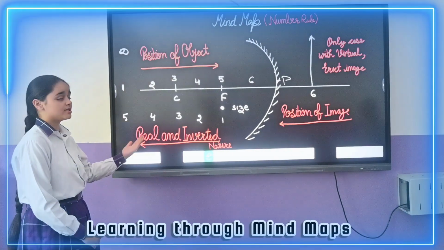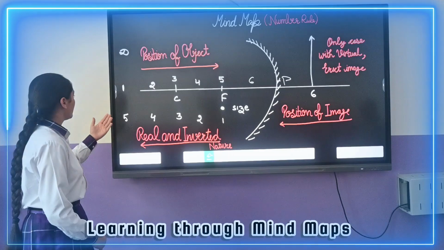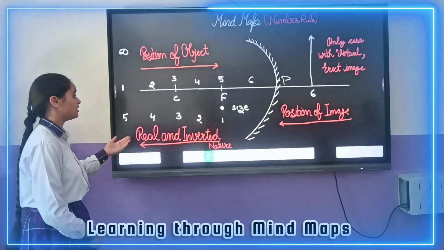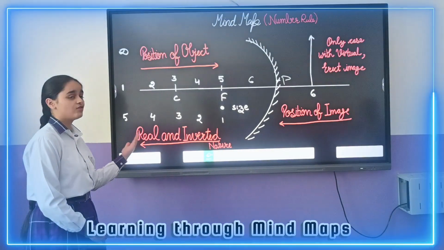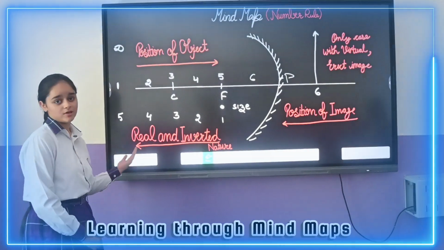The position of the object is as follows. The object at 1 represents object at infinity, 2 means beyond C, 3 at C, 4 between C and F, 5 at F, 6 between F and P.